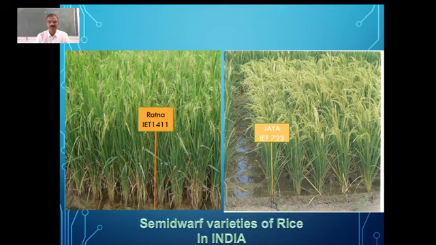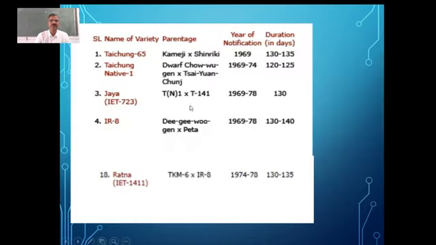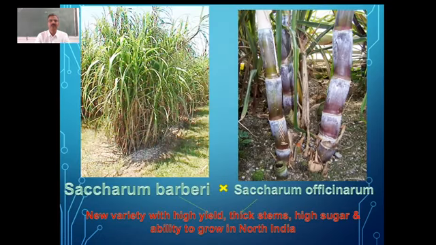Jaya and also Ratna, now we have so many varieties of rice, including Sona Masuri and all. You can see the year of notification and also the duration. So Taichung 65, 130 to 135 days. Now it is almost 120 to 130 days is the average maturation period as far as rice is concerned. Jaya, 130 days, you can see. Now we have some Sona varieties which are going to mature within 100 to 120 days. That is the thing we are having.